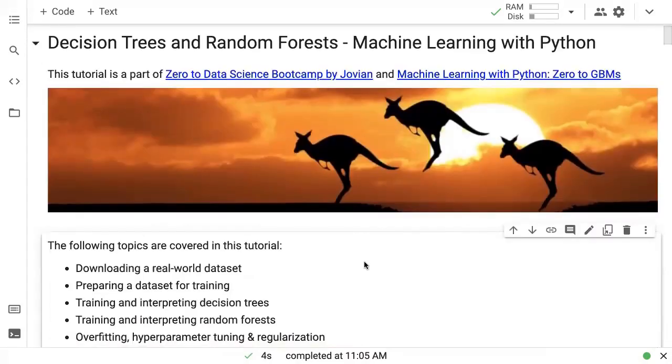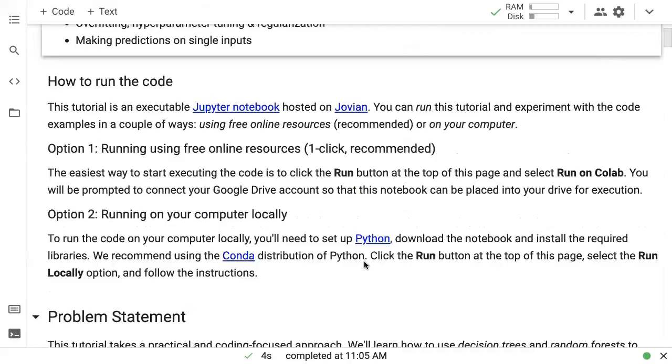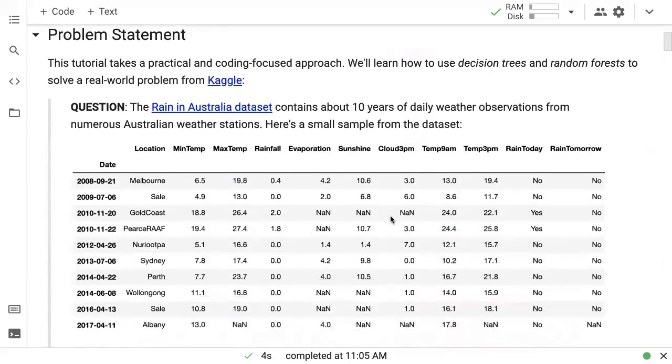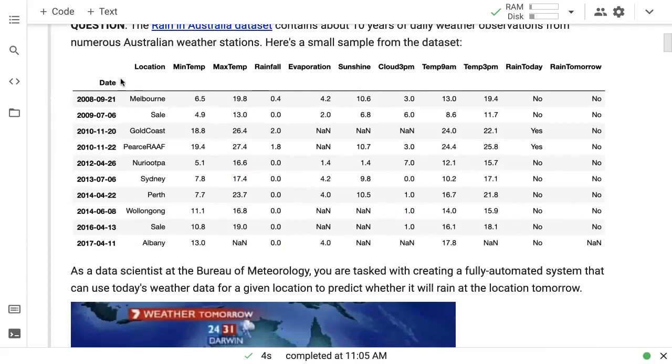So just a quick recap of the topics that we've covered today. We started out by looking at this problem statement, the rain in Australia dataset, which contains about 10 years of daily weather observations from numerous Australian weather stations. We used all of this information, more than 20 observations, to predict whether it is going to rain tomorrow at a particular location.